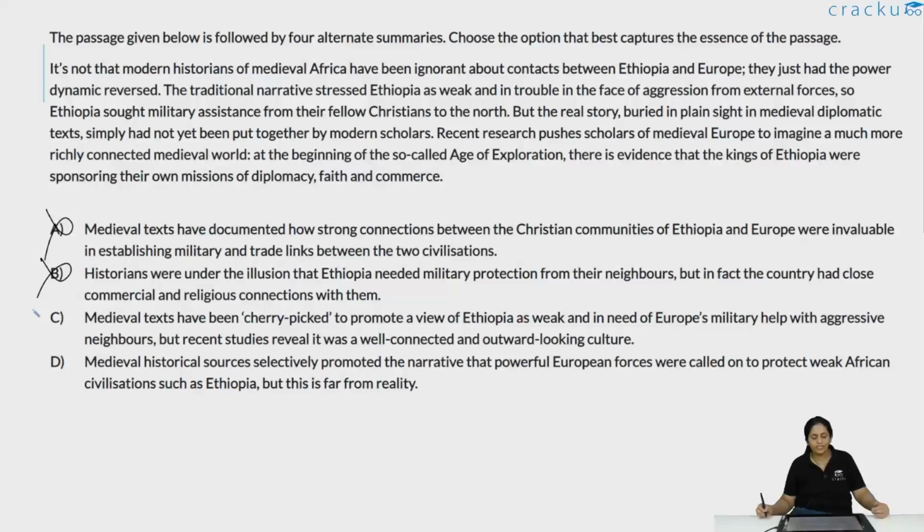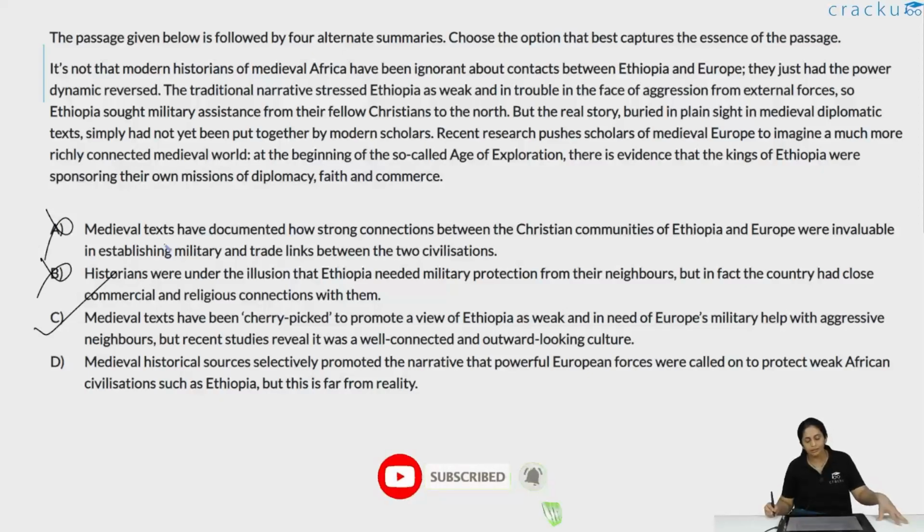Medieval texts have been cherry-picked to promote a view of Ethiopia as weak and in need of Europe's military help with aggressive neighbors, but recent studies reveal it was a well-connected and outward-looking culture, completely showing that the earlier held narrative was false. The new studies are showing the true picture as such. So this is correct. I would say this is the right summary.